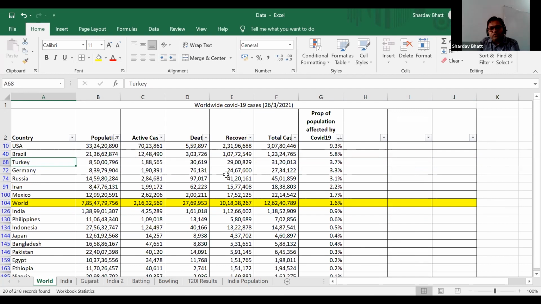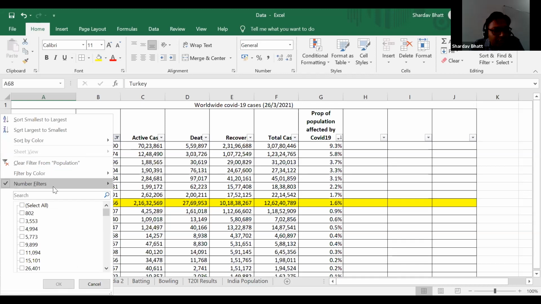USA is most affected by COVID-19. I'm making this statement by analyzing this data, and we can put this statement in our journalism story, right? So this type of sentence, this type of statements you can make by analyzing the data.